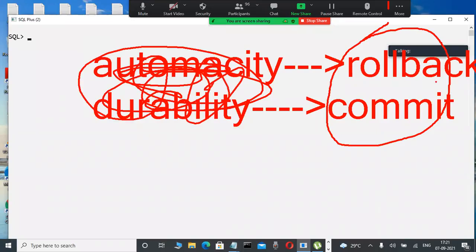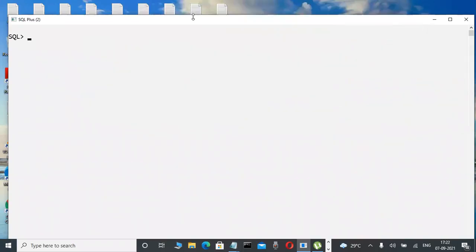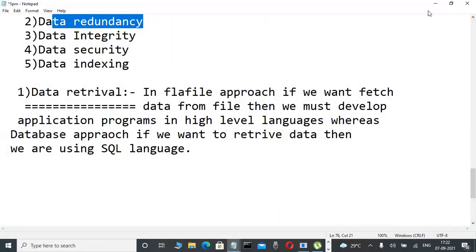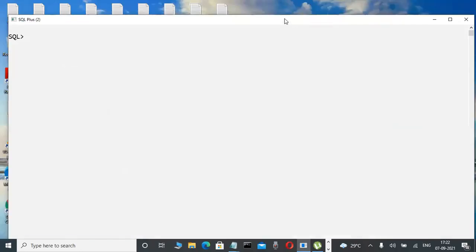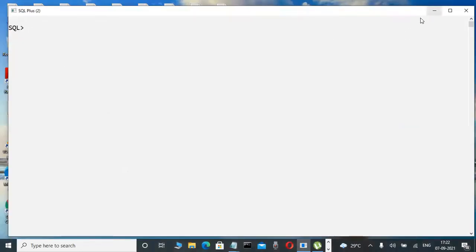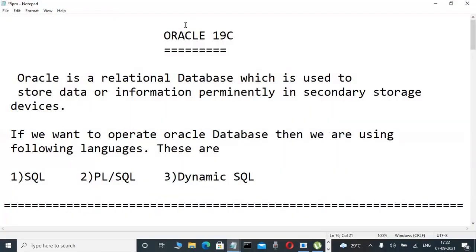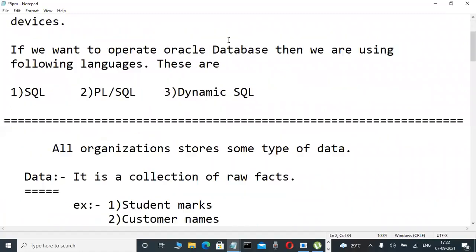Before we start data redundancy or anything, we are just telling some concepts practically. Suppose so many fellows ask, Murli sir, you are saying Oracle is a relational database software. To operate this software, you are saying SQL is a language, PLSQL language, dynamic SQL language.